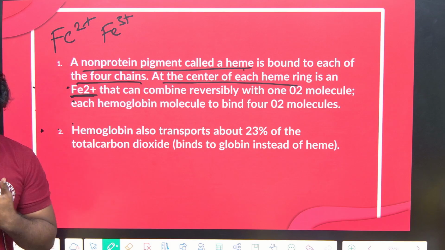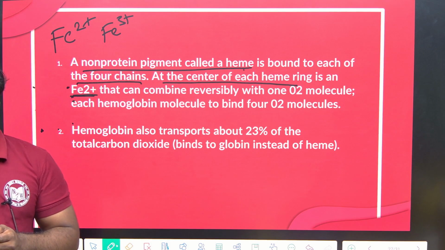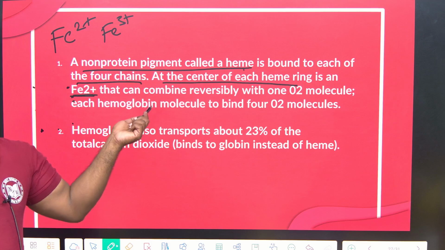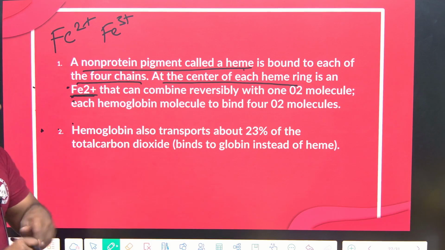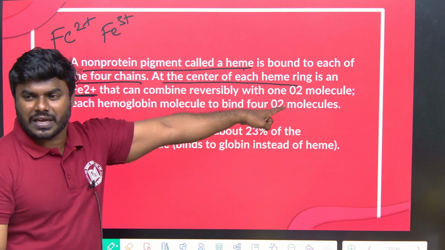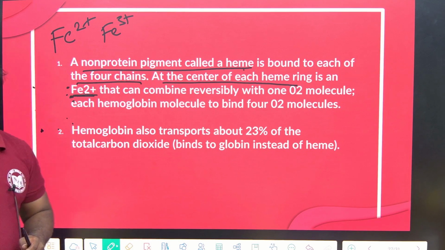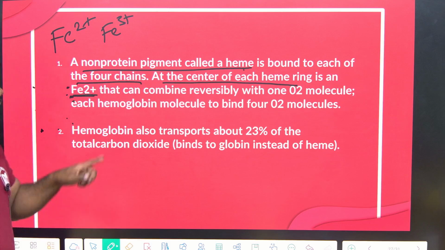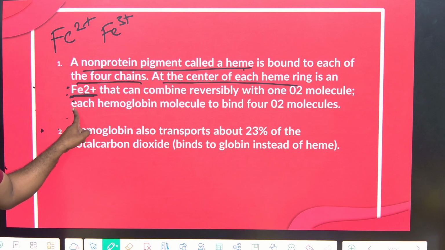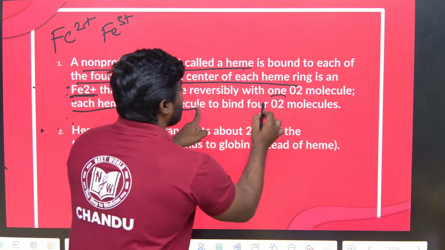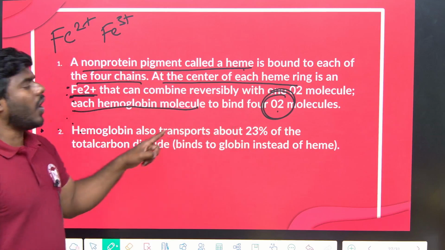See, we are always using the word that RBC is involved in the transport of oxygen with the help of hemoglobin. So which part of the hemoglobin combines with oxygen? Which is Fe2 plus. Now again there is a question they can ask in the NEET. How many oxygen molecules are carried by one hemoglobin molecule? One hemoglobin molecule combines with 4 oxygen.